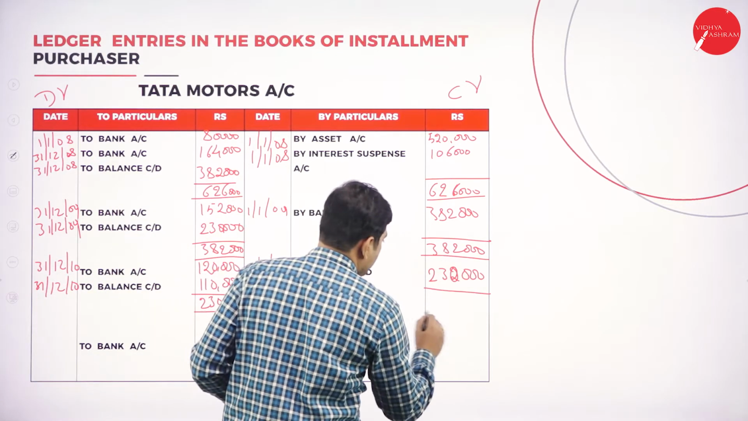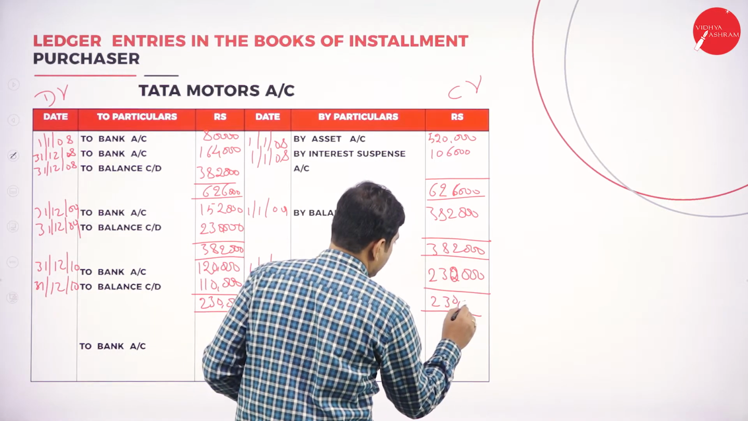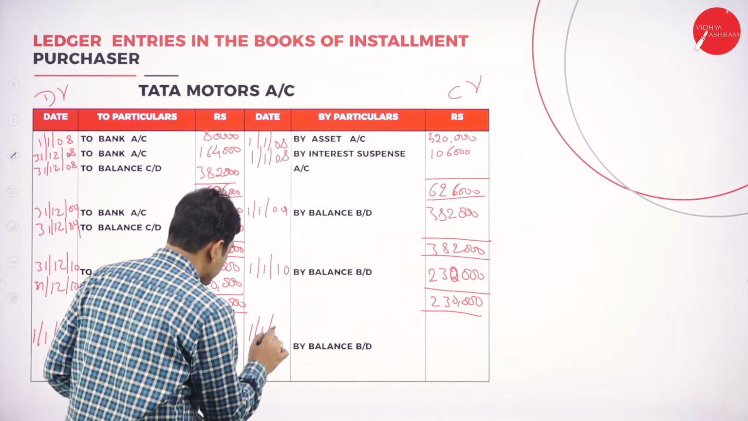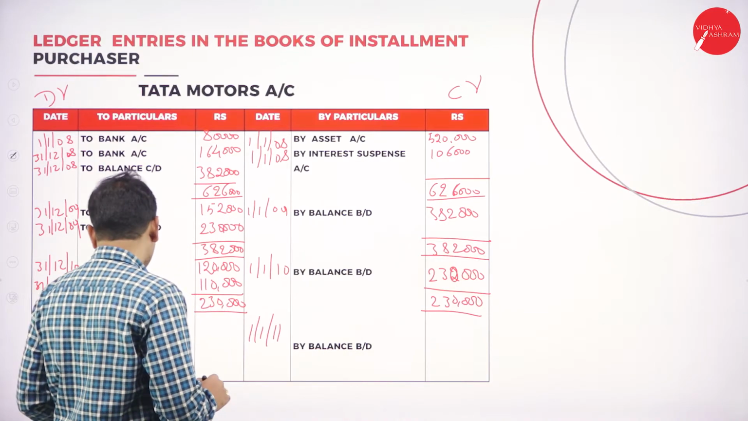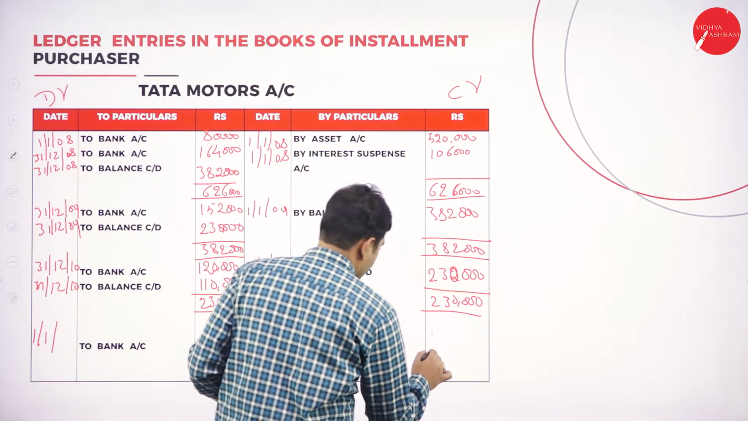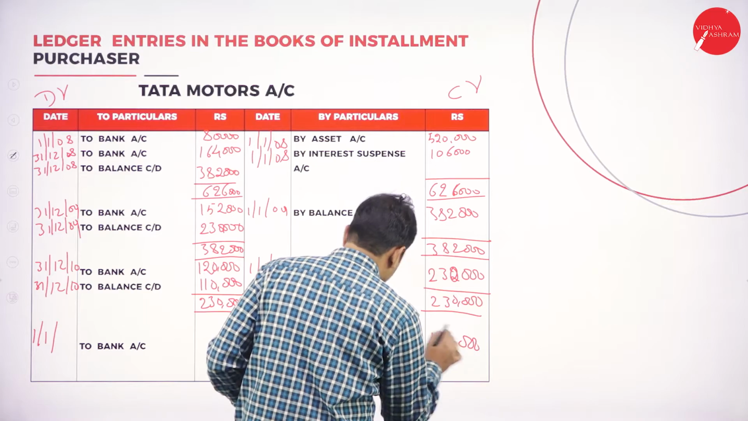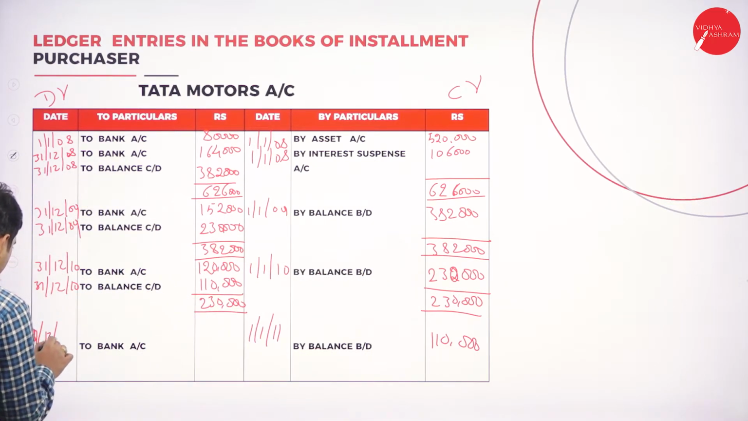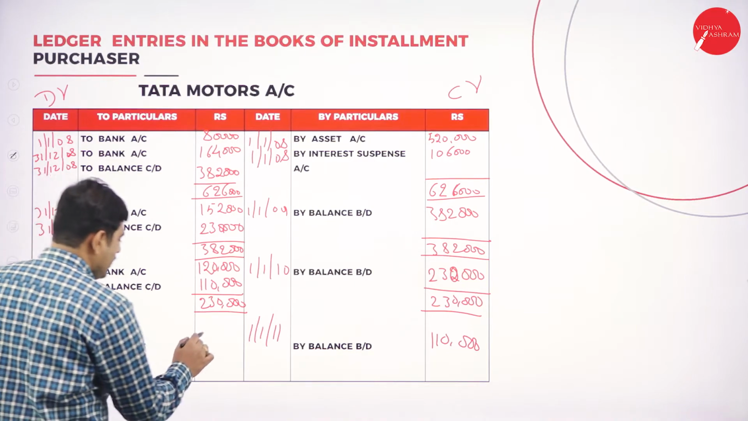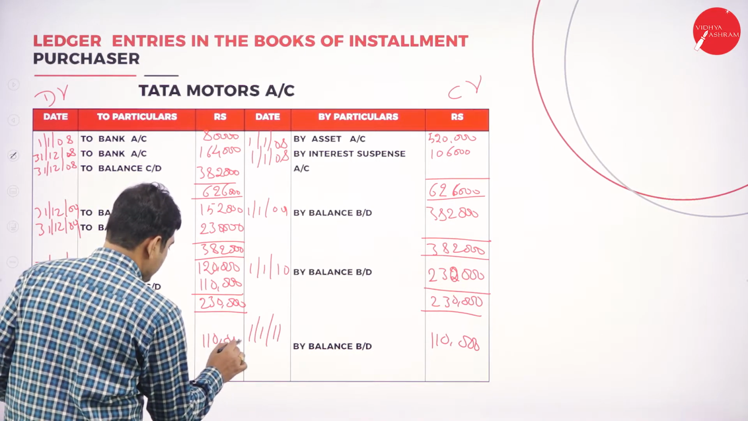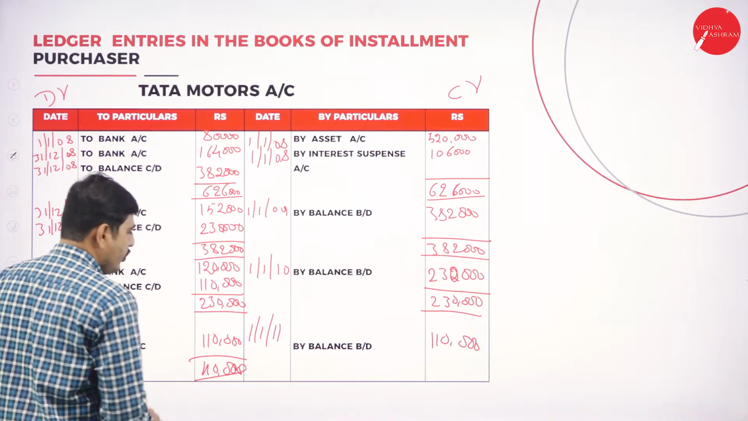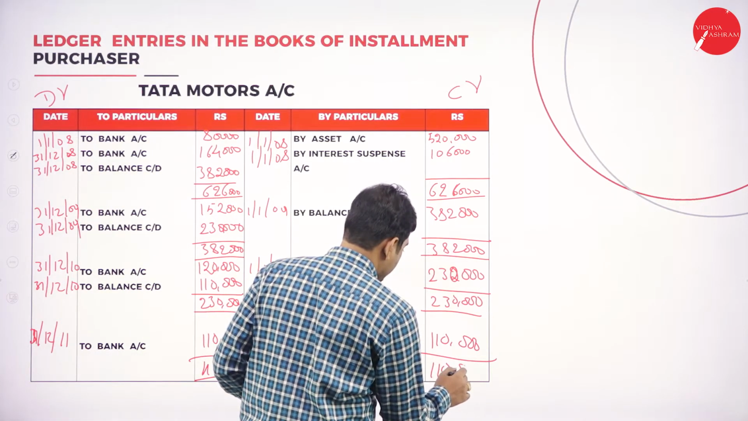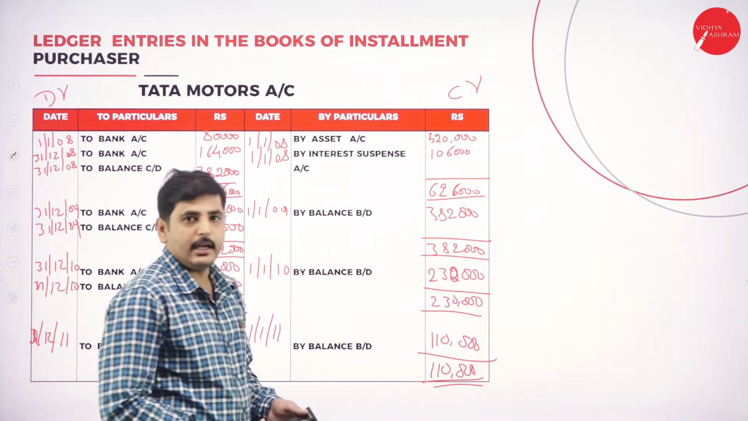Here also 2,30,000. The amount should be brought down 1/1 2011. You have to bring down the amount, how much? 1,10,000. And the last installment we are going to pay on 31st 12 2011. You have to pay the 1,10,000. No balance is available to transfer or carry forward to next year. The amount will get tallied.